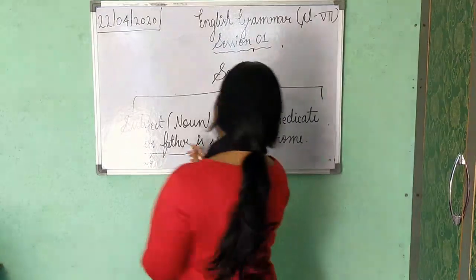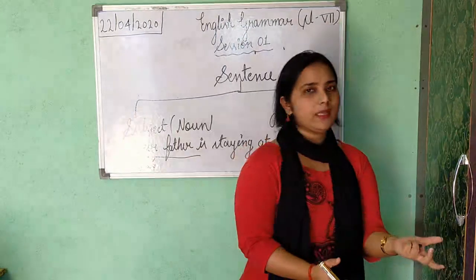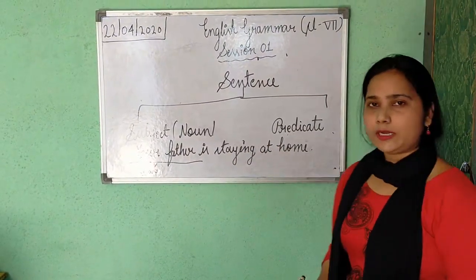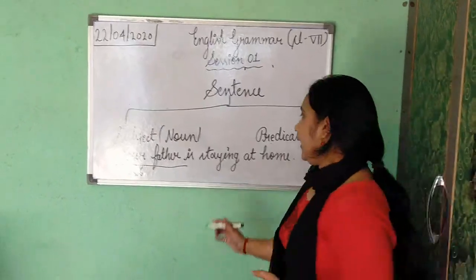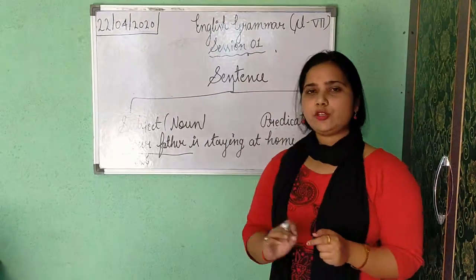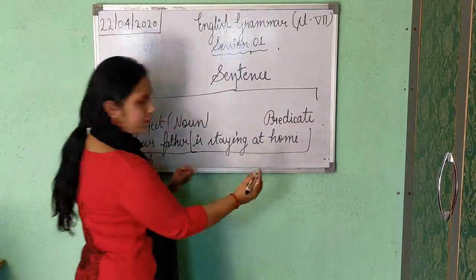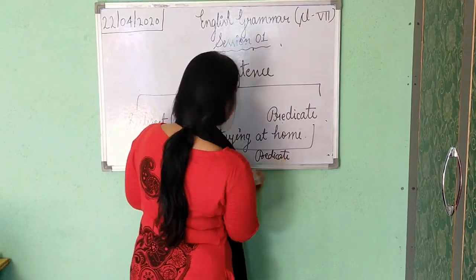So here we are not getting any object. Okay. Nobody is receiving anything here. So if it is not receiving, then how can it be object? So verb plus complement, or except subject, whatever the word, whatever the parts of speech which you are getting here, that is your predicate. So this part, is staying at home, is your predicate. Now second example I am going to give you.